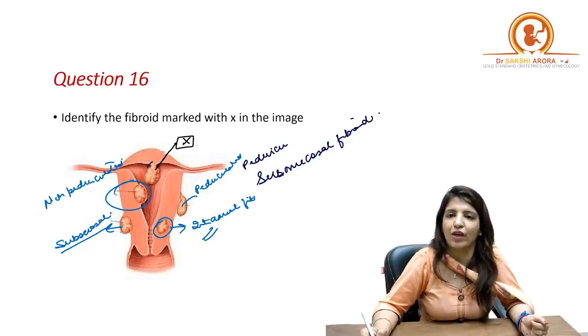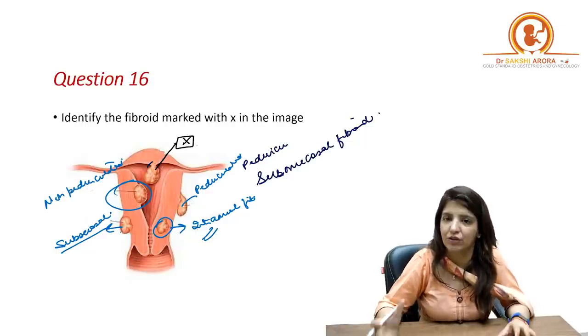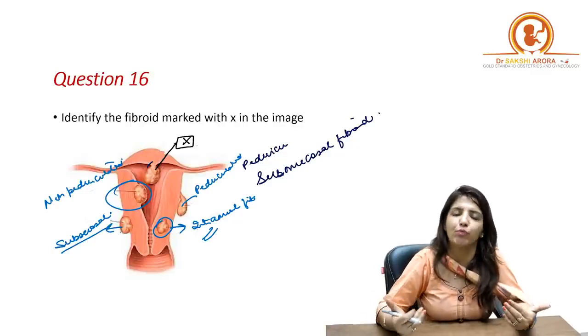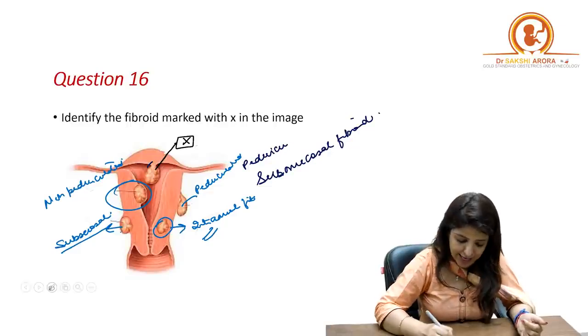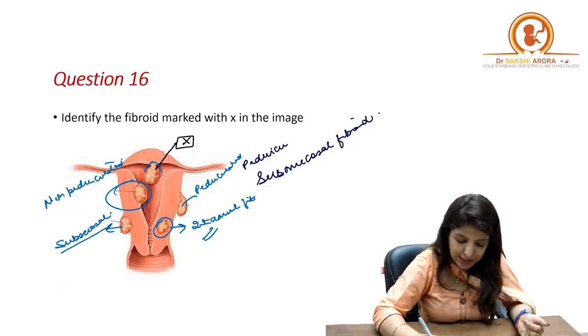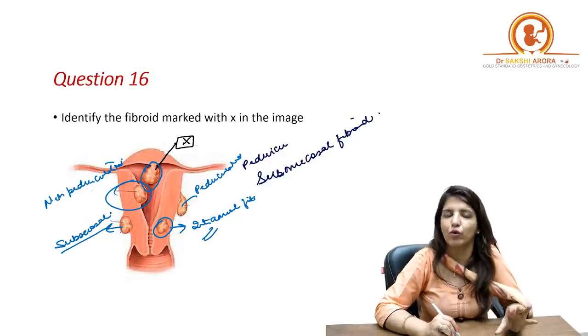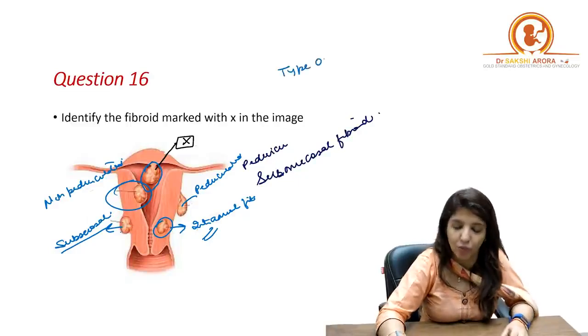Now, submucous fibroids, based on hysteroscopy, are divided into three varieties as per the FIGO classification: type 0, type 1 and type 2. Type 0 is the one which is marked as X. That means it is completely inside the uterine cavity. So a submucosal fibroid which is completely inside the uterine cavity is type 0.